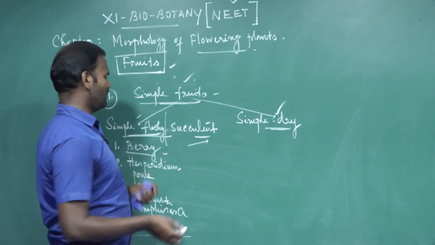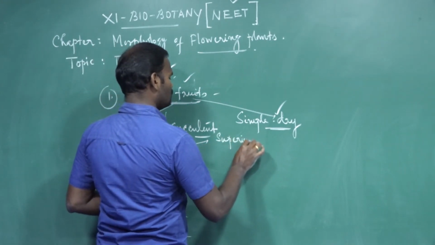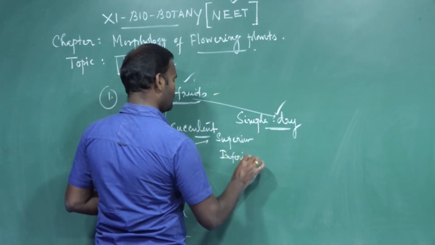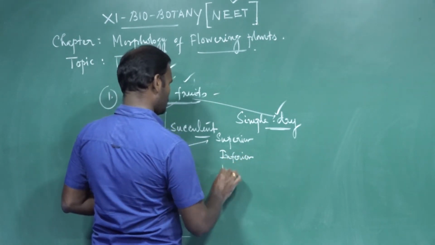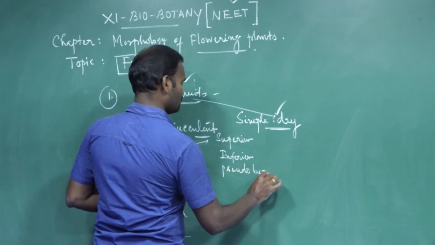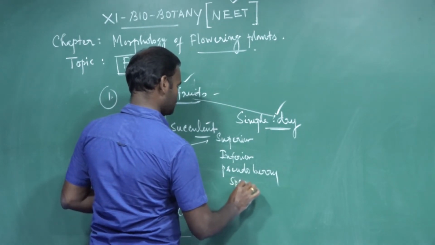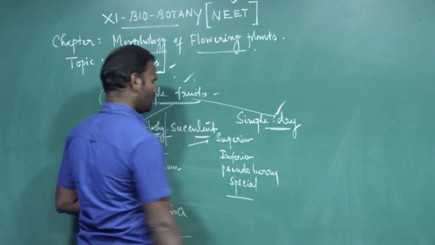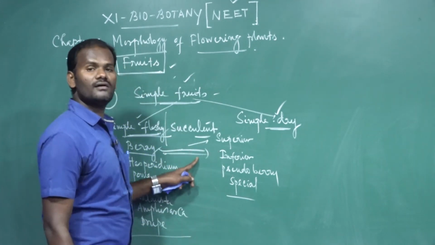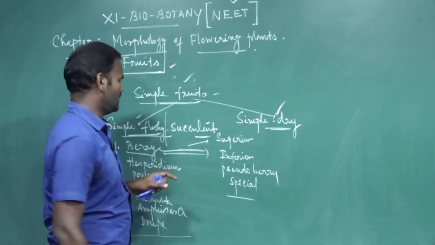Berry is further classified into superior berry, inferior berry, pseudo berry, then special berry. 4 types of berry. What is called berry? One or many seeded fruit, fleshy condition. Pericarp is fleshy in nature.